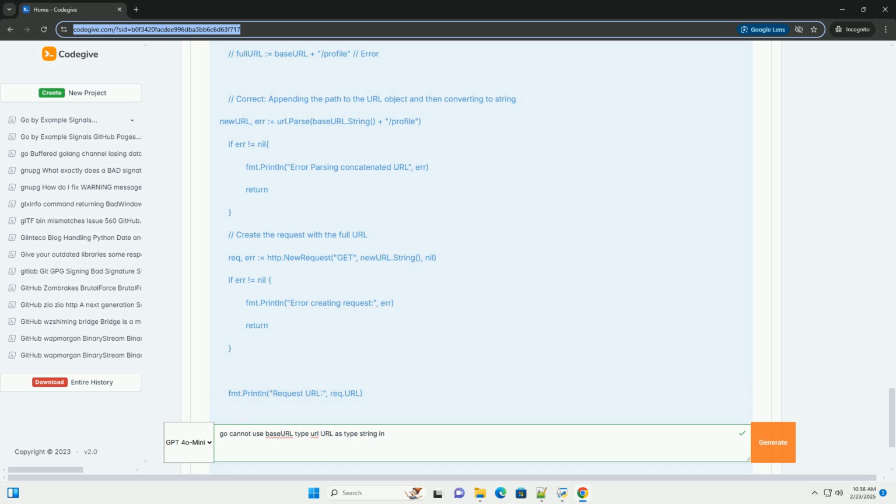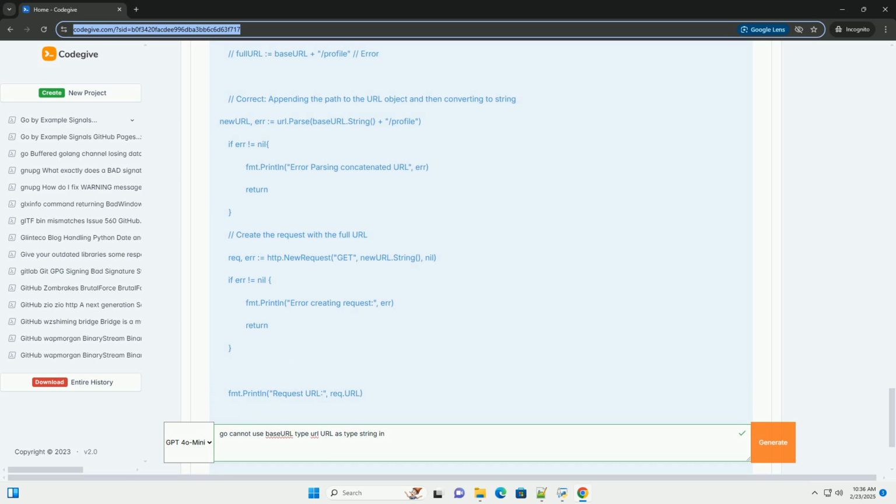Example 4, logging a URL. Explanation: log.Printf expects a format string and arguments. Using %v with a url.URL might print the internal representation of the struct, which is often not what you want. Using %s with baseURL.String provides the clean, readable URL string for logging.